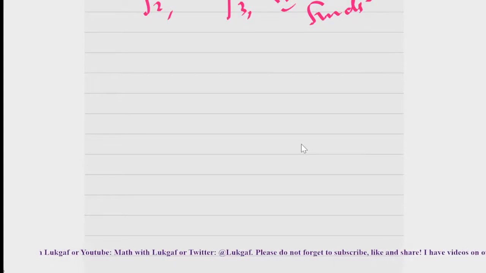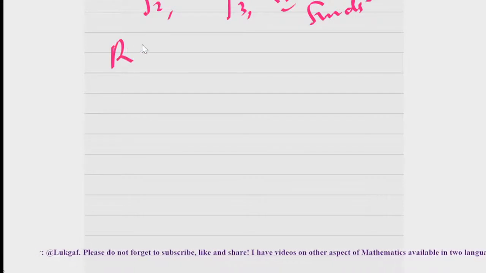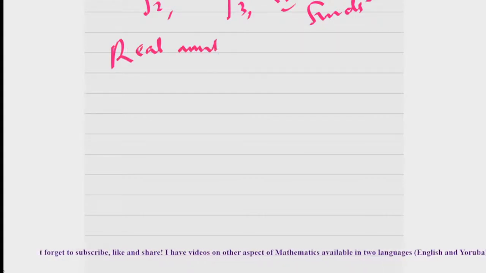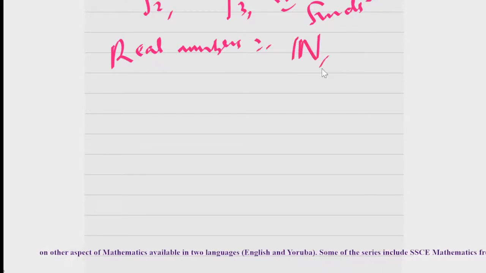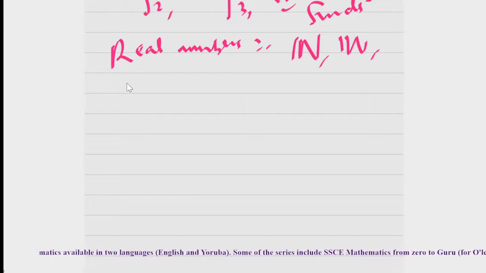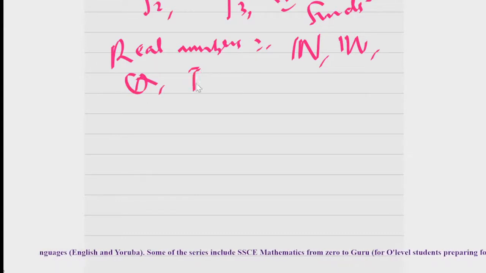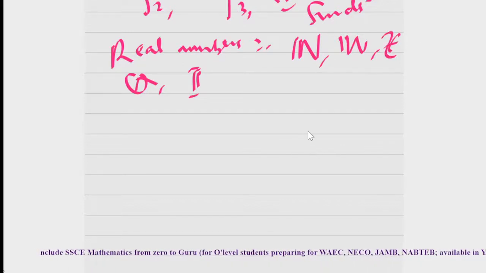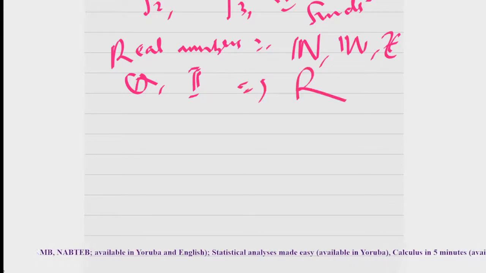Another system of numbers I want to give before I conclude this lesson is real numbers. Real numbers are those numbers that take into account natural numbers, whole numbers, integers, rational numbers, and irrational numbers. If I want to relate it as types of sets, we can call this a superset, and real number is denoted as R.